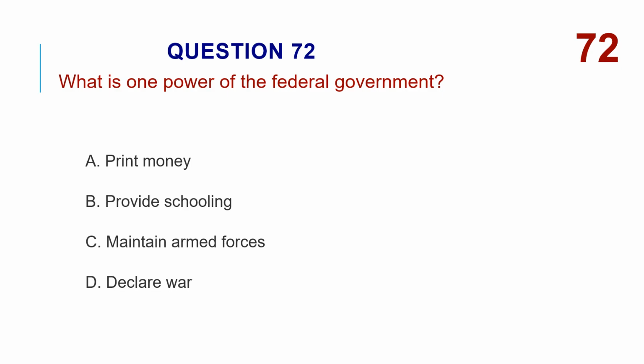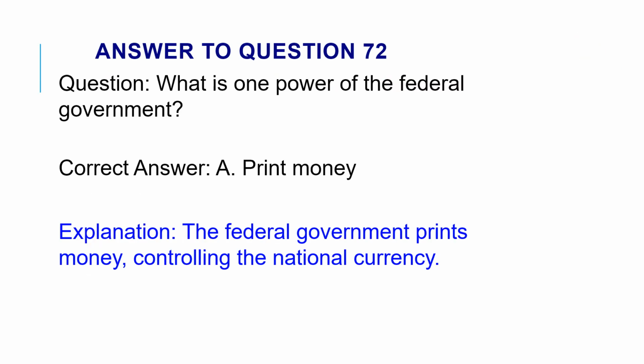What is one power of the federal government? A. Print money. B. Provide schooling. C. Maintain armed forces. D. Declare war. The correct answer is A. Print money. The federal government prints money, controlling the national currency.